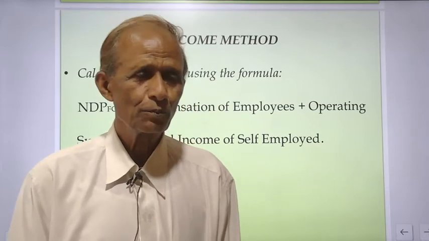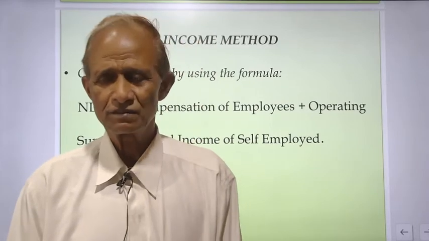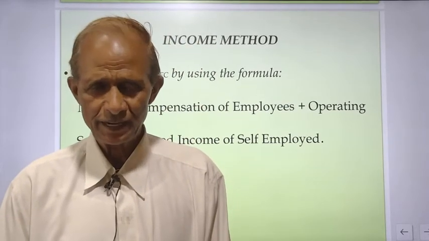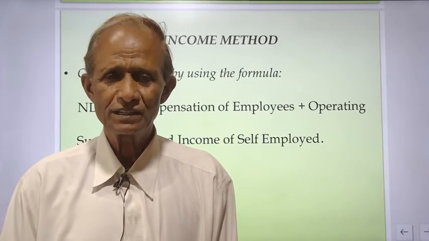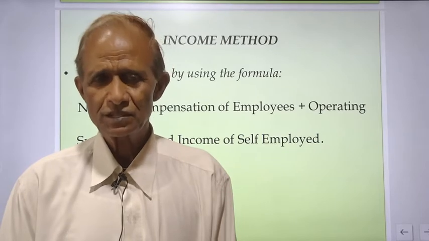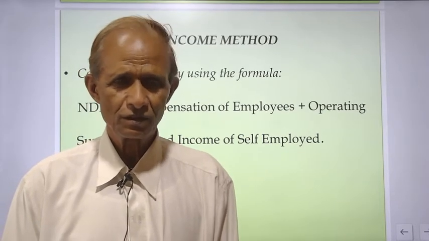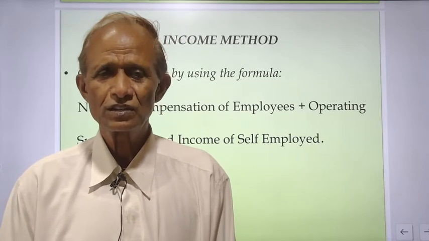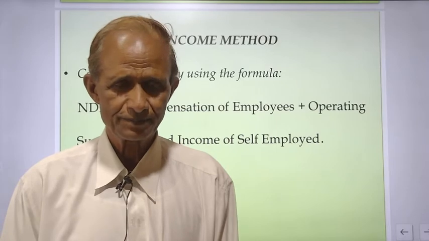So compensation to employees includes salaries and wages in cash, salaries and wages in kind, employers, not employees, employers' contribution towards social security schemes and pension on retirement.